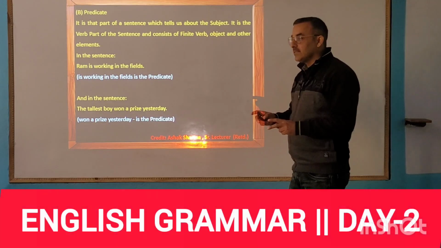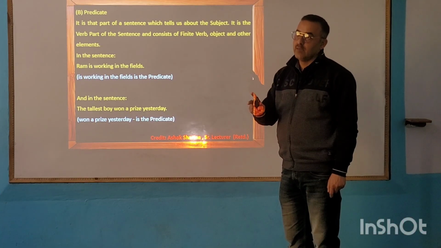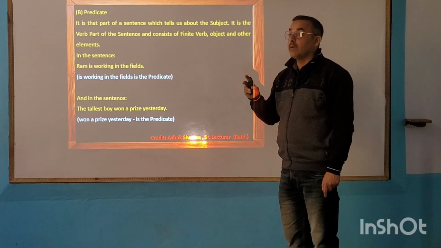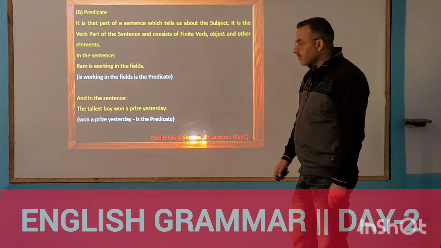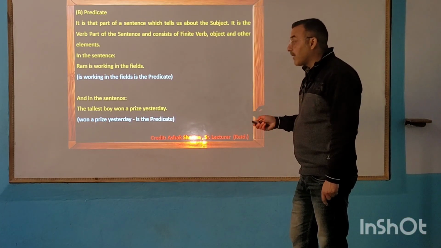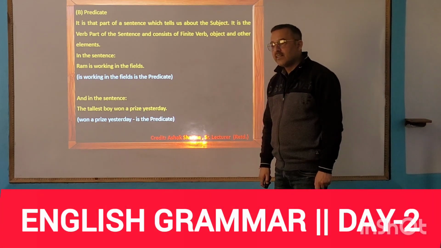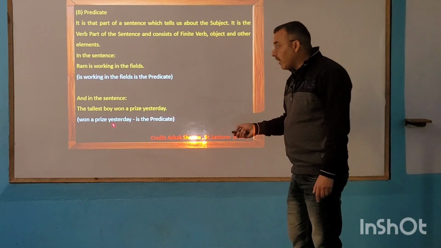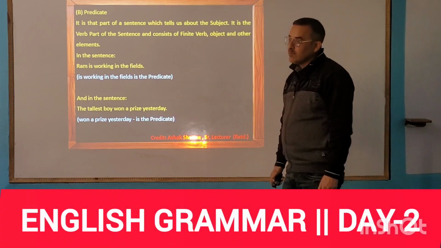So a sentence mainly consists of two parts. One is the subject, which is the doer, and the other is the predicate, that is, what action is being done by the subject. And in the sentence, the tallest boy won a prize yesterday. Who won the prize yesterday? The tallest boy is the subject. Won a prize yesterday is the predicate.